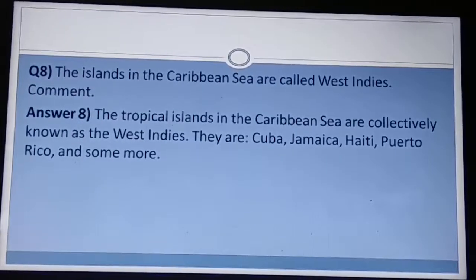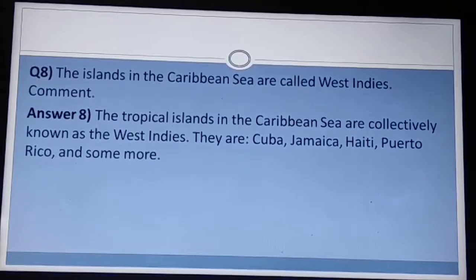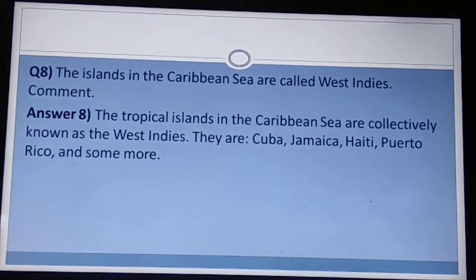Question 8. The islands in the Caribbean Sea are called West Indies. Comment. Answer. The tropical islands in the Caribbean Sea are collectively known as the West Indies. They are Cuba, Jamaica. Okay, so you need to write the names of them.